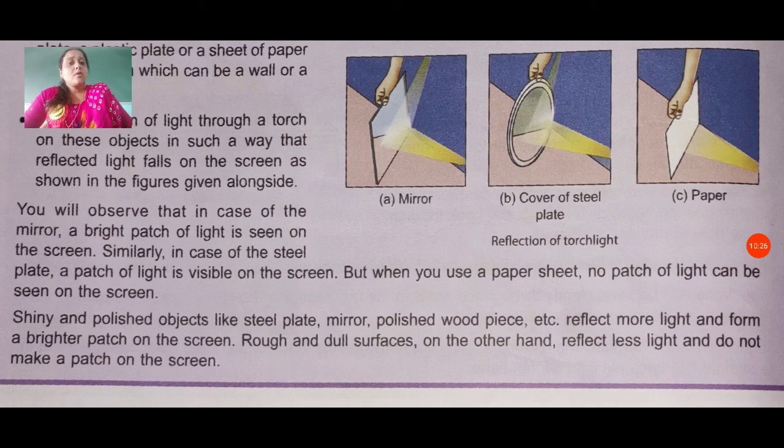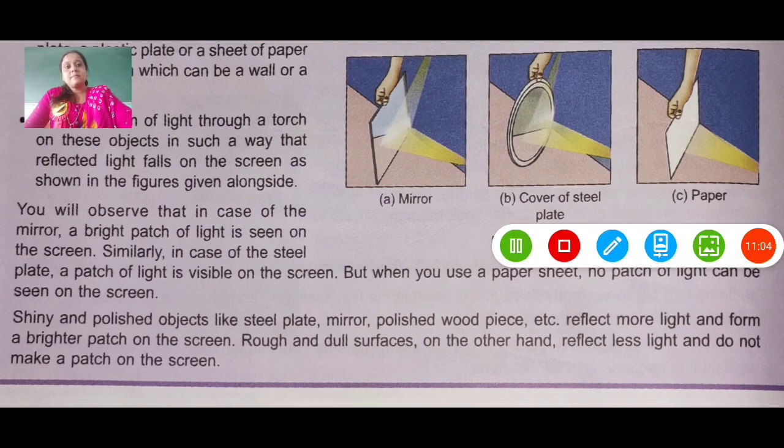Shiny and polished objects like a steel plate, mirror, polished wood piece, etc. reflect more light and form a brighter patch on the screen. Rough and dull surfaces, on the other hand, reflect less light and do not make a patch on the screen. That means this activity proves that shiny and smooth objects reflect light better compared to other objects. Now we talk about our next page.